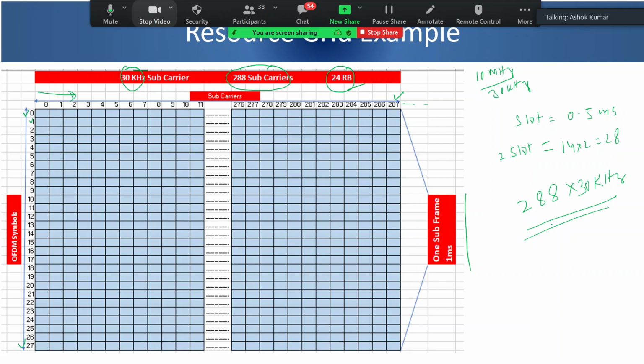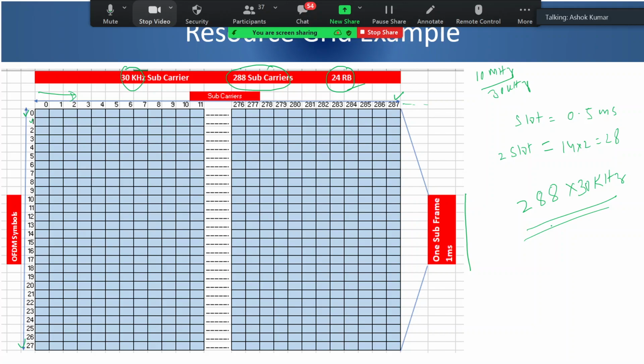The only problem is that if you are using the lower frequency band, 15 kilohertz subcarrier spacing for a smaller coverage, then you are losing some of the resources in time domain, because 15 kilohertz subcarrier spacing is designed for a larger coverage with larger cyclic prefix.